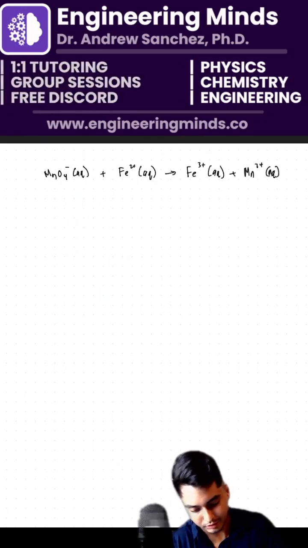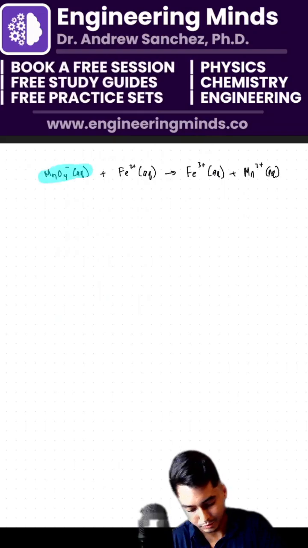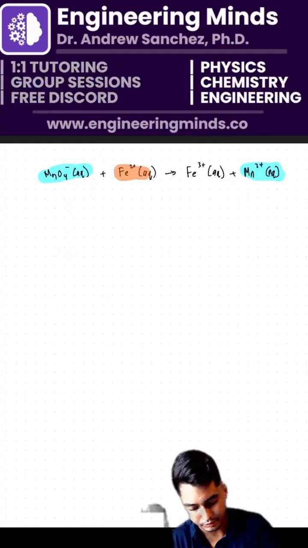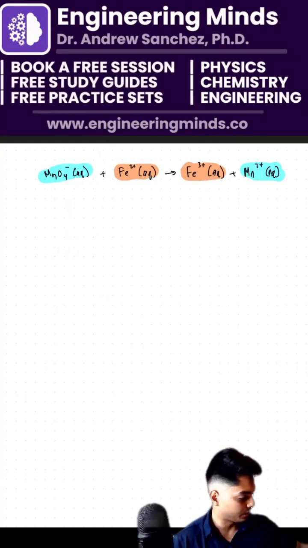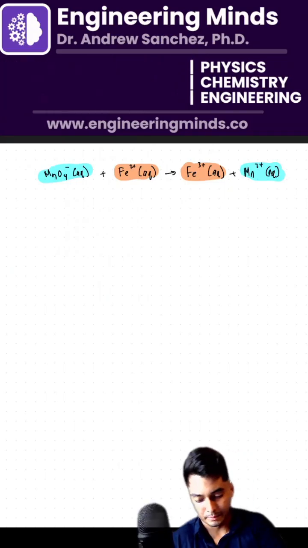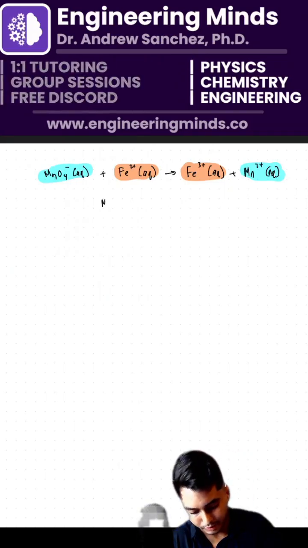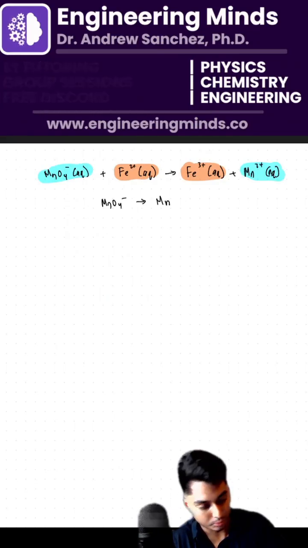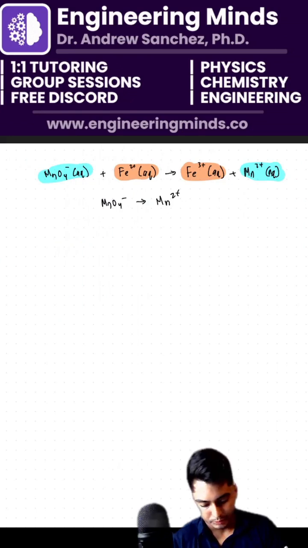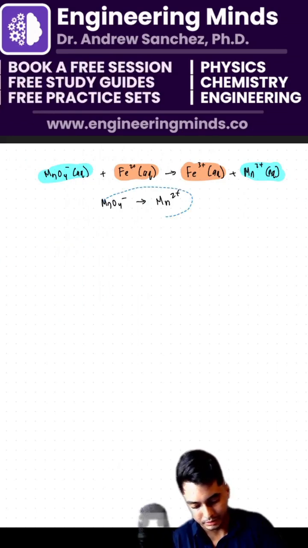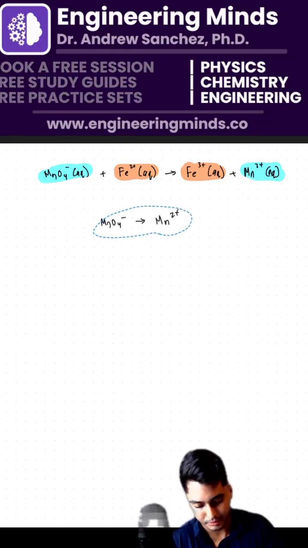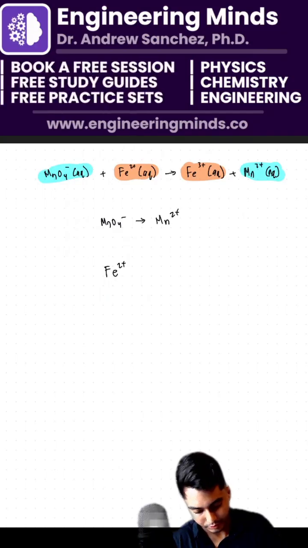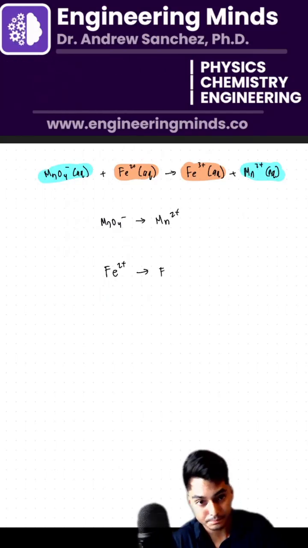Again, I'm going to separate this out. For my first part is MnO4 minus, and that's going to be Mn2 plus, and Fe2 plus, and Fe3 plus. Here we go. So let's start with the MnO4 minus. That's going to have Mn2 plus here. Let's leave some space here so we can analyze the charges. Okay, so here's our example. We have Fe2 plus, and then we're going to react to form Fe3 plus here.